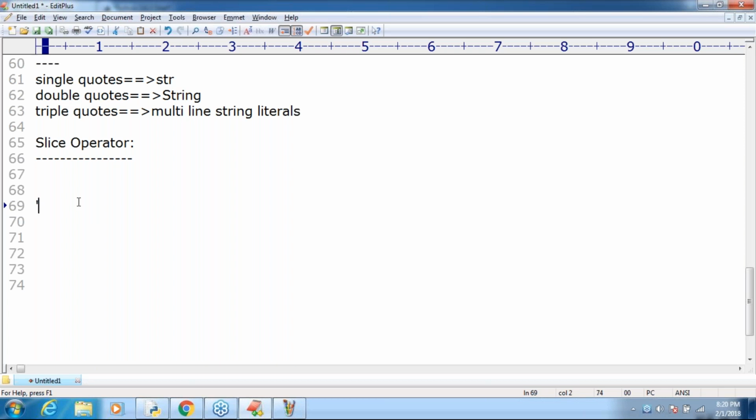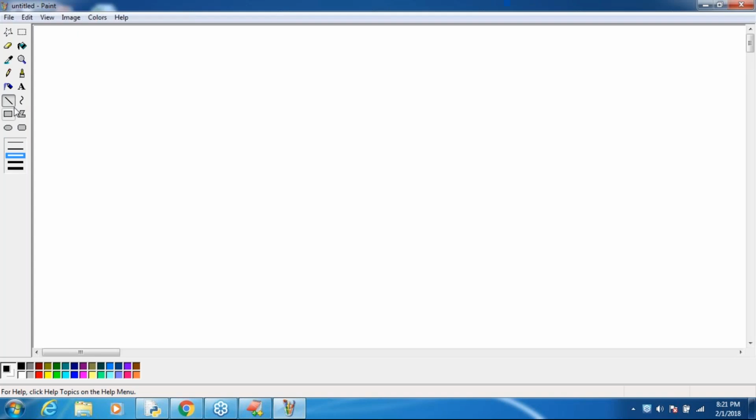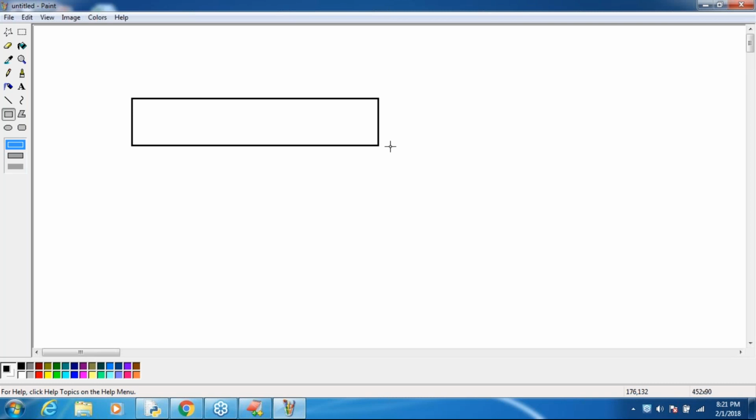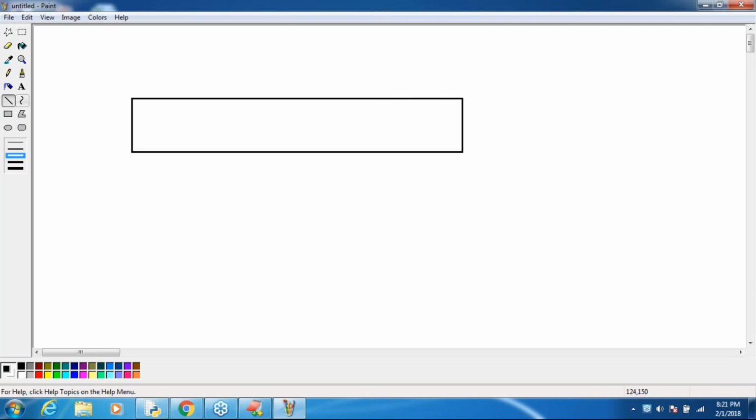What I'm taking, sir: I have Durga. Take very special care. I have one string, Durga. S is equal to Durga. Usually, if it is a string, we have to access it by using index. Can you please tell how many characters are there? 5 characters. Assume first one, second one, third one, fourth one, fifth one.